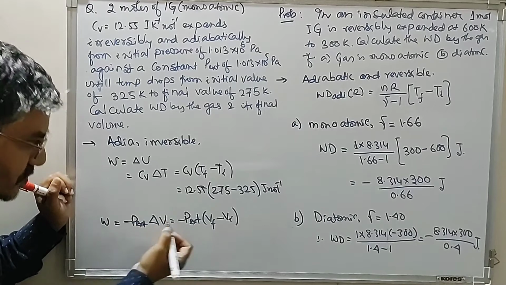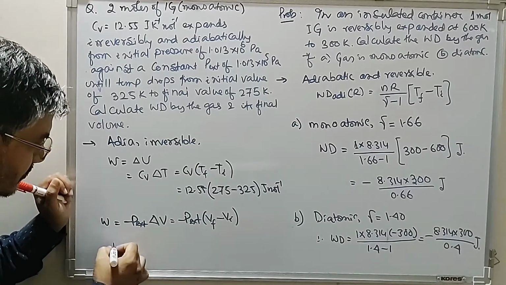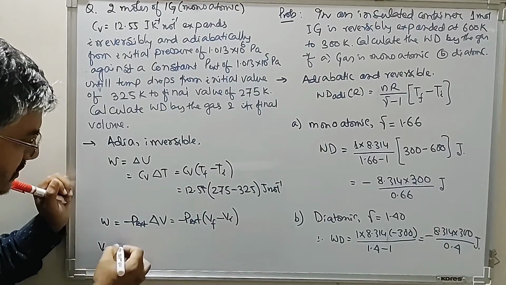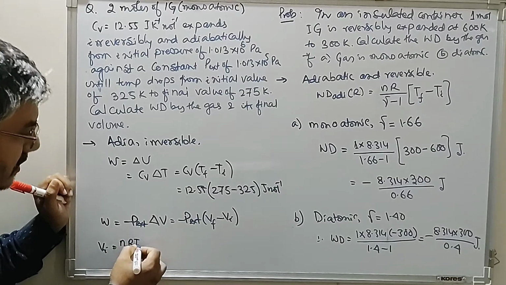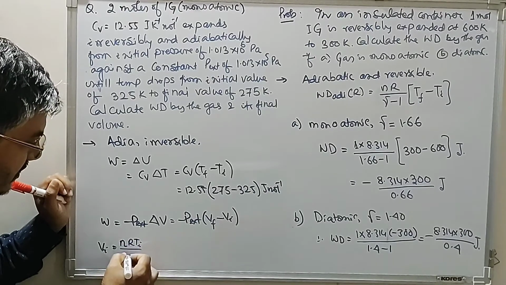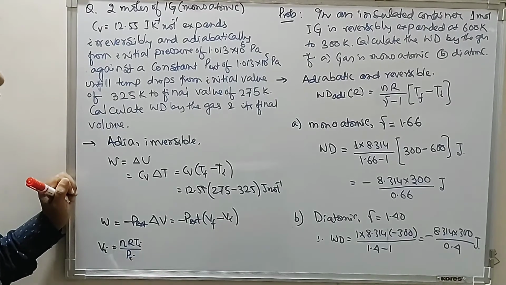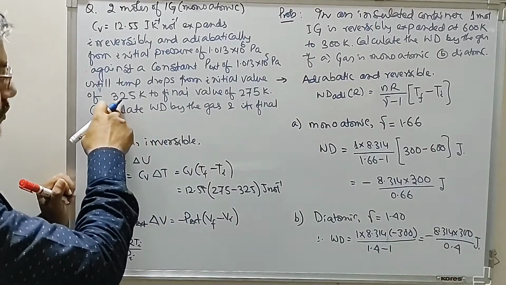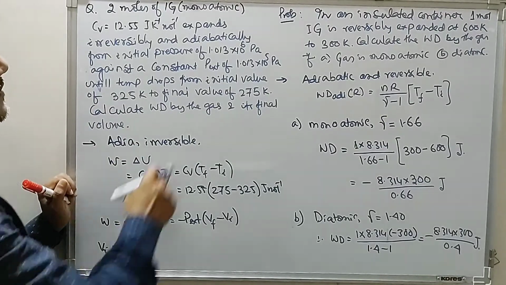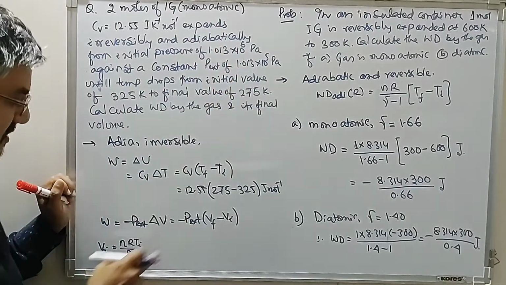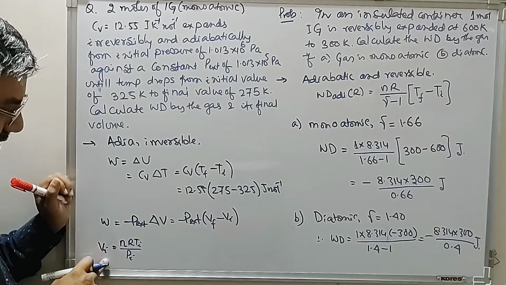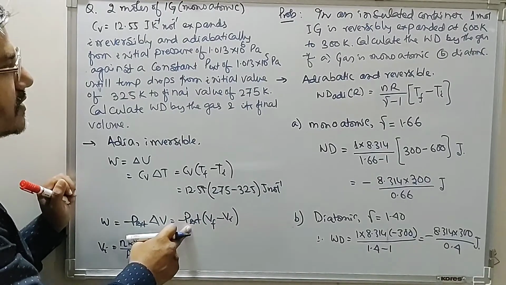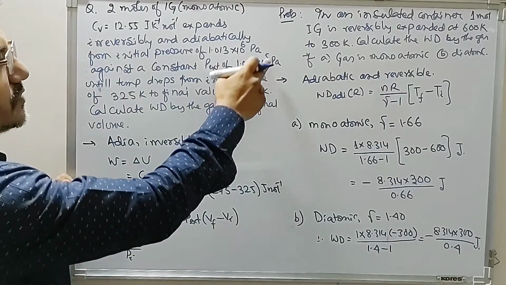Now, assuming this is an ideal gas, we have to find the initial volume. For an ideal gas, V_i is equal to n R T_i divided by P_i. n is given as 2, R is the constant, T_i initial temperature is given as 325, initial pressure is given as 1013 into 10 to the power 6 Pascal. So we have this V_i. Then we have to find the value of V_f. P external is already given here, that is 101 into 10 to the power 5 Pascal.